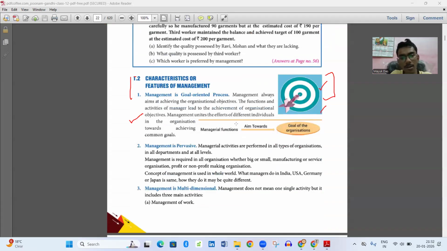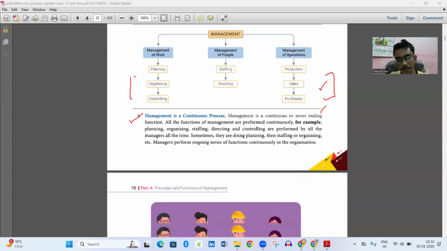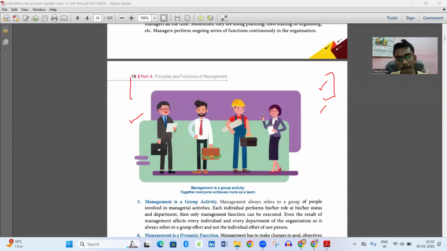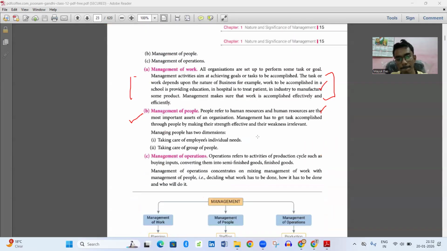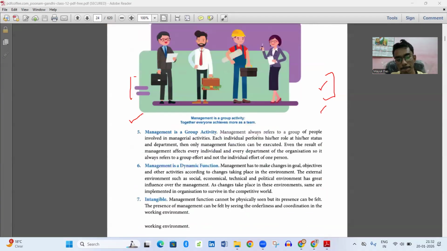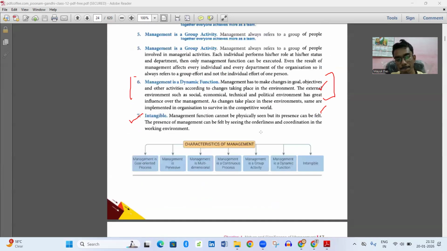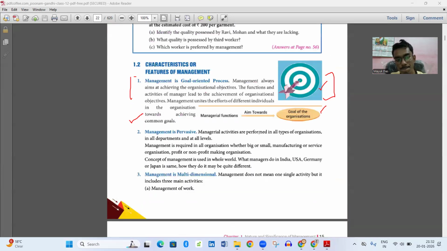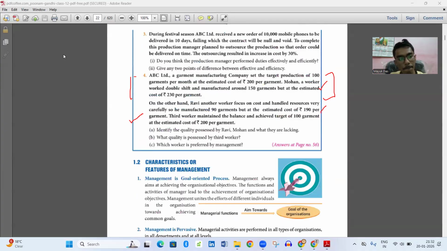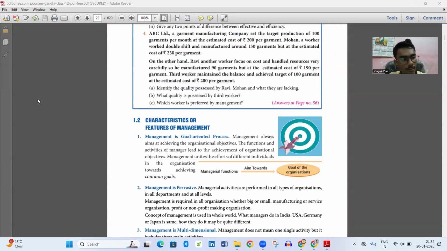Okay. Now we come to the characteristics or features of management. First one: management is a goal oriented process.